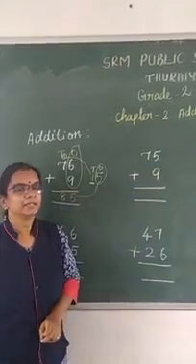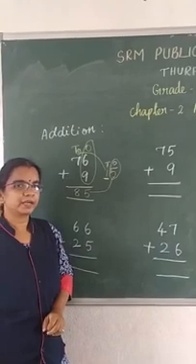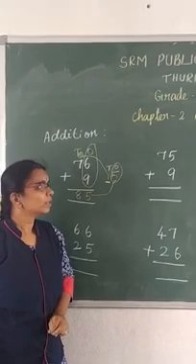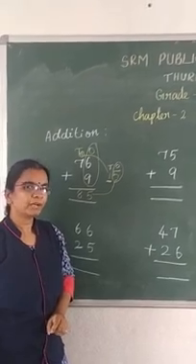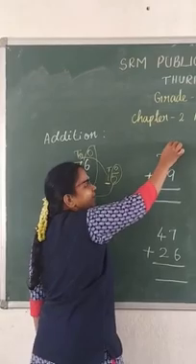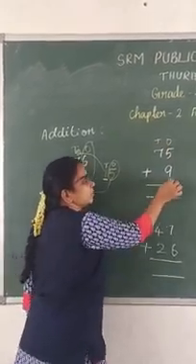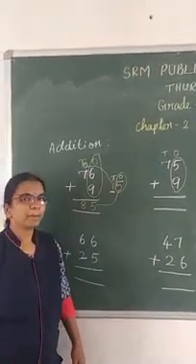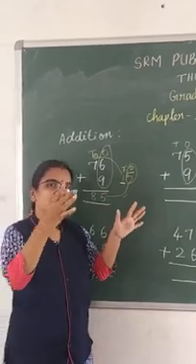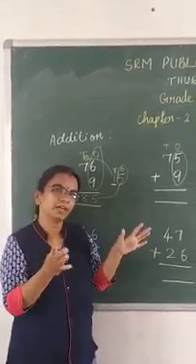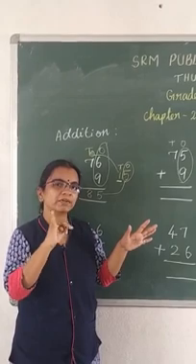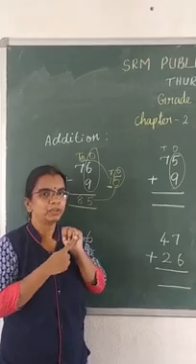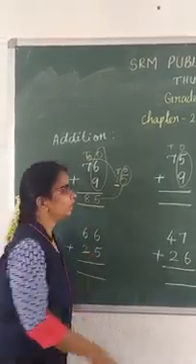75 plus 9. Here, which 2 numbers should you add first? The ones place. In the ones place, which 2 numbers are there? 5 and 9. Yes, you should start with the ones place first. Try to add these 2 numbers. 5 in the mind and 9 on the fingers. After 5 comes 6, 7, 8, 9, 10, 11, 12, 13, 14. So what is the answer? 14 will be the answer.